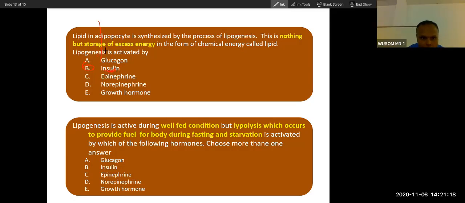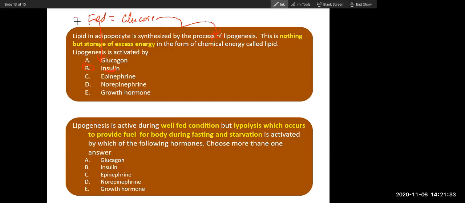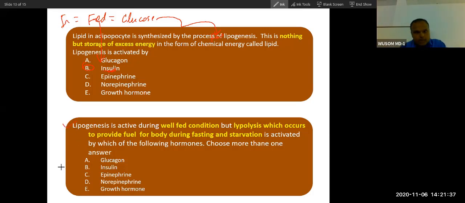Insulin means fed condition. Simple logic. Fed condition means high glucose, and you know glucose converts into fat. So that is why insulin will cause fat production.